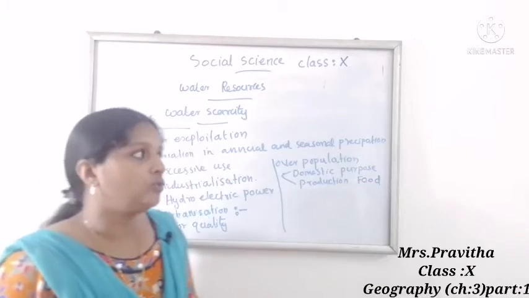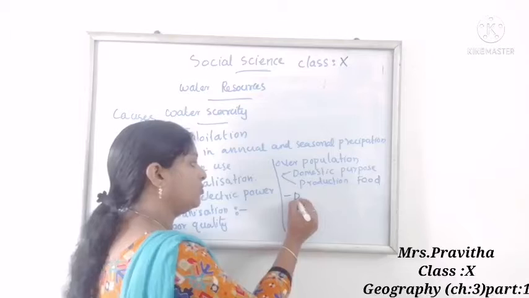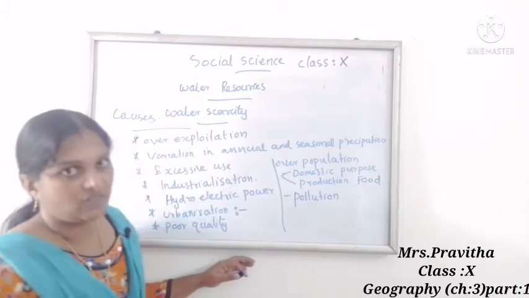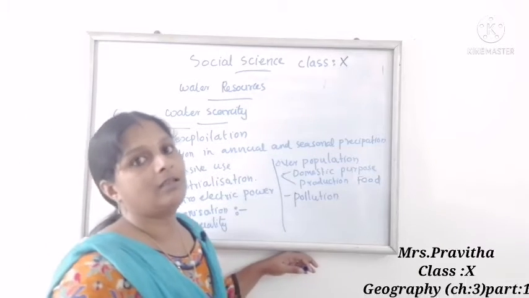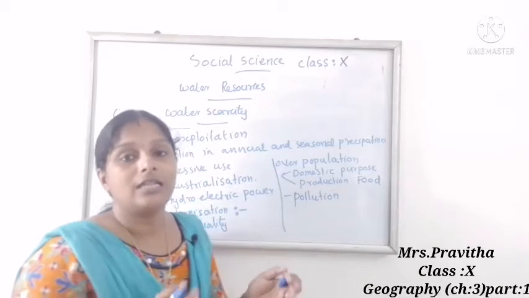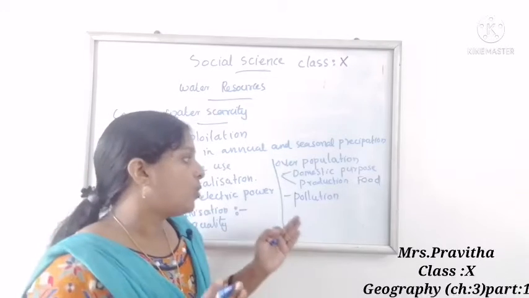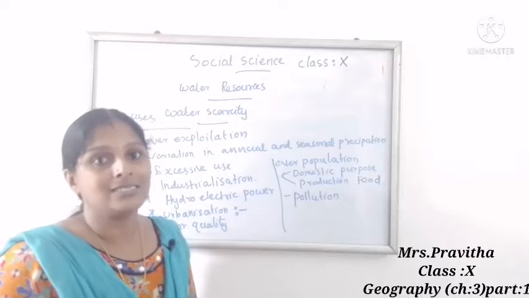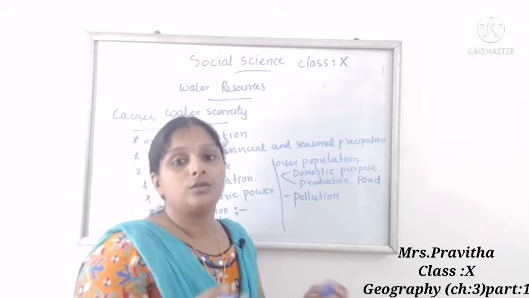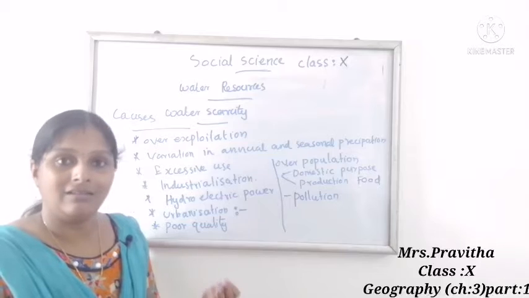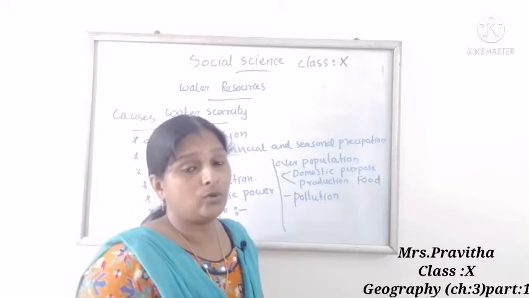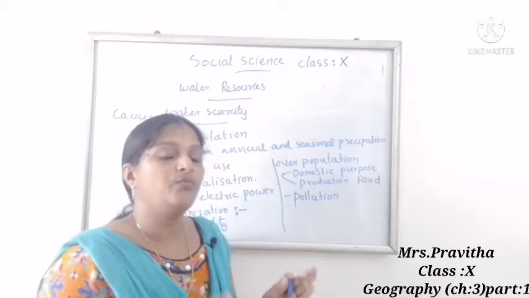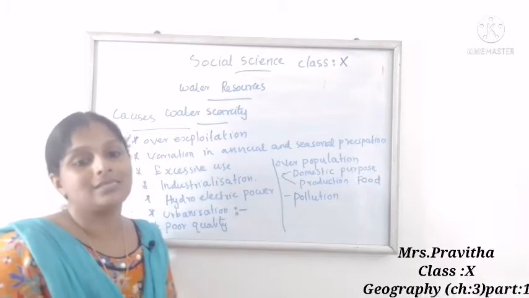Now we can tell pollution. Pollution is another reason. Water is largely polluted by industrial waste, plastics, and chemicals, everything dumped in the water. So polluted water is another reason for water scarcity. Many rivers like the Ganga and Yamuna are polluted due to the dumping of waste, and this type of pollution also will lead to water scarcity.